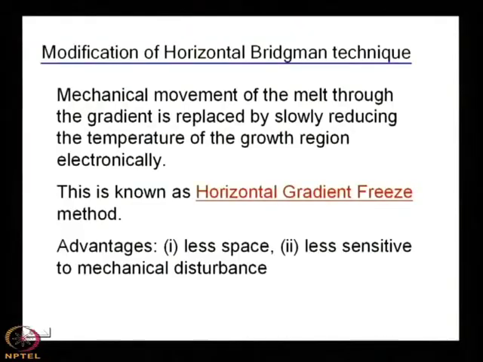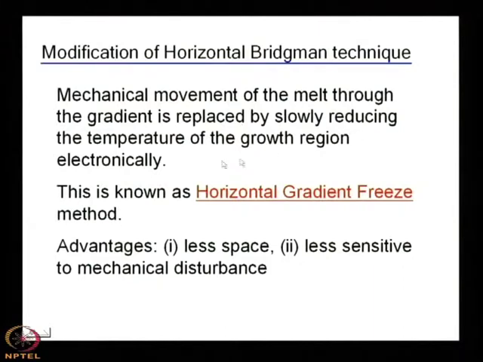So, in horizontal Bridgman, what we see is that there is a mechanical movement of the melt, not actually the melt, but the heater. The mechanical movement of the melt through the gradient is replaced by slowly reducing the temperature of the growth region electronically.